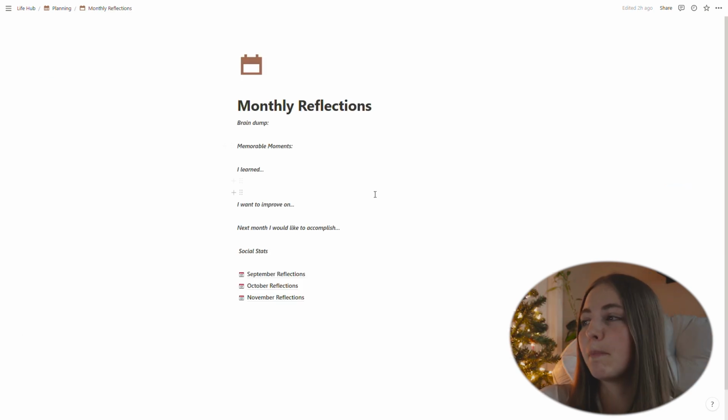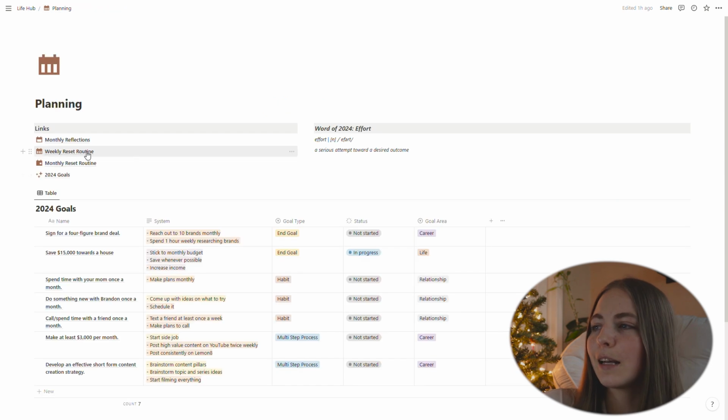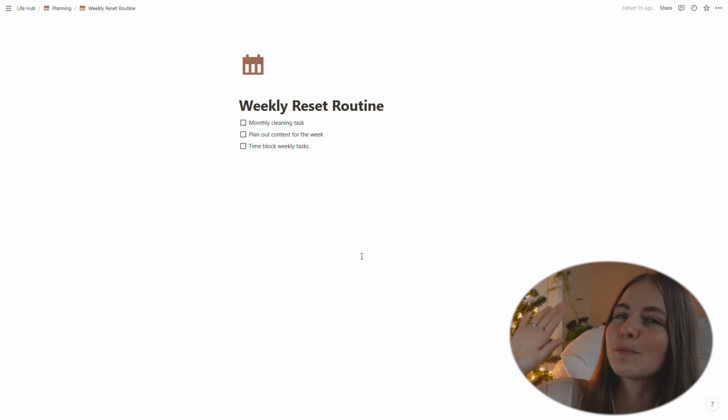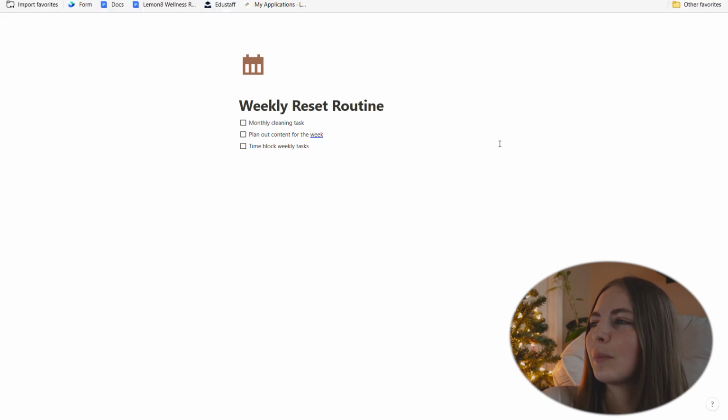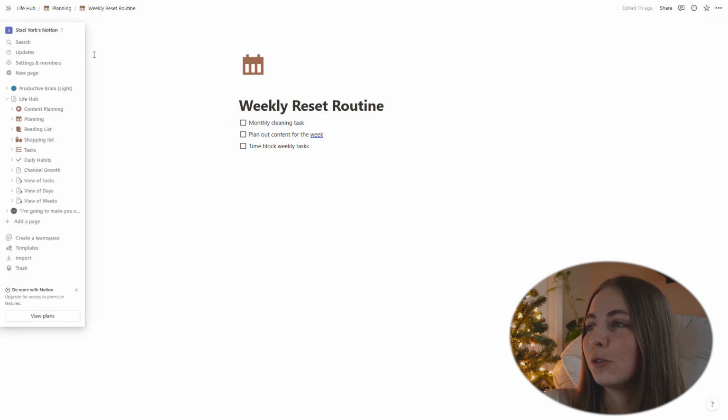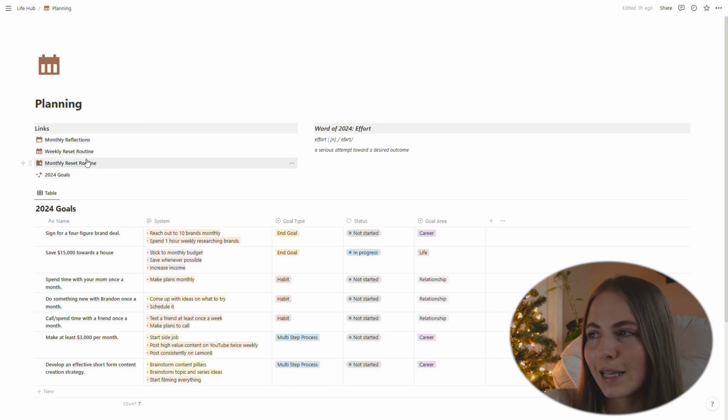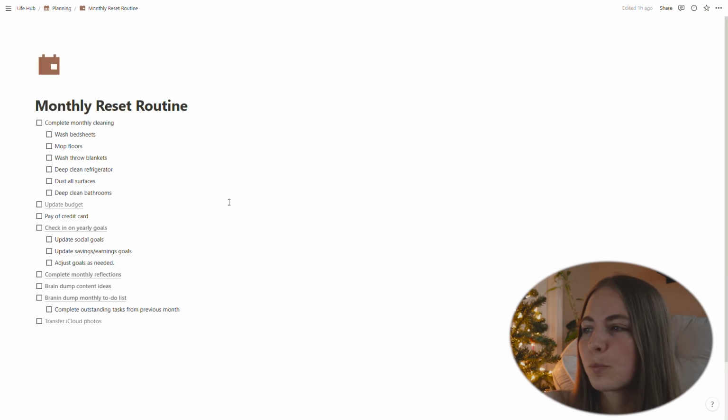And then I also have my monthly reflections page linked on my planning section. This is just where I do my monthly reflections. Once I've done that, I'll go ahead and save it here. So I have September, October, and November saved here. And then I also have my weekly reset routine, which I'm currently working on finishing. I just have a few things listed here for that, but I am going to continue to flesh that out a little bit more. Like my monthly reset routine, this one is pretty fleshed out.